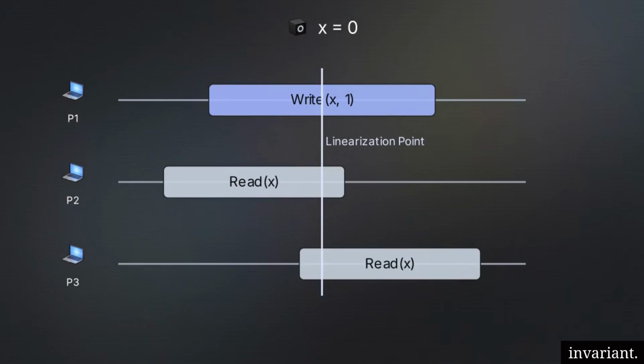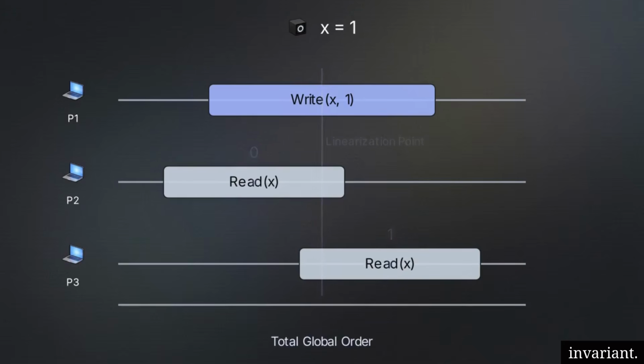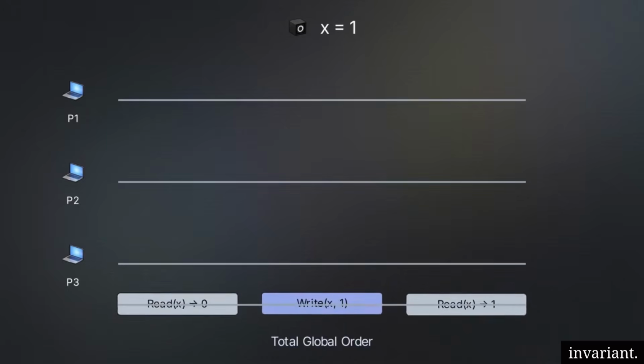Under this model, an operation doesn't take effect gradually. There is a precise, instantaneous threshold between invocation and completion called the linearization point. This is the exact microsecond the data mutation becomes visible to the entire cluster. The absolute rule of linearizability is visibility. Any read occurring before that vertical line will return the old value. Any read executing after it must return the new value. The system never serves a stale read once the linearization point is crossed.